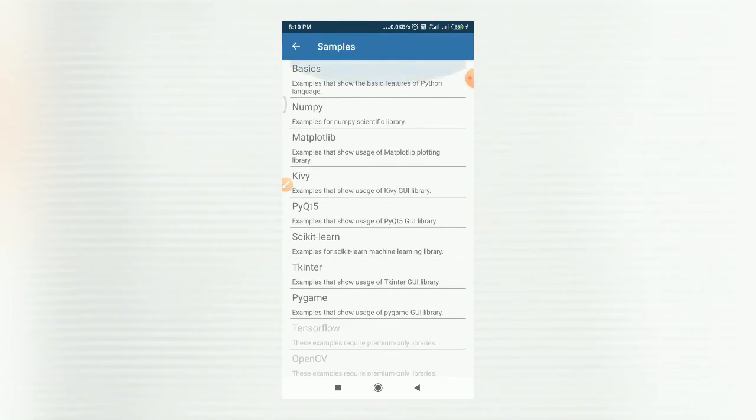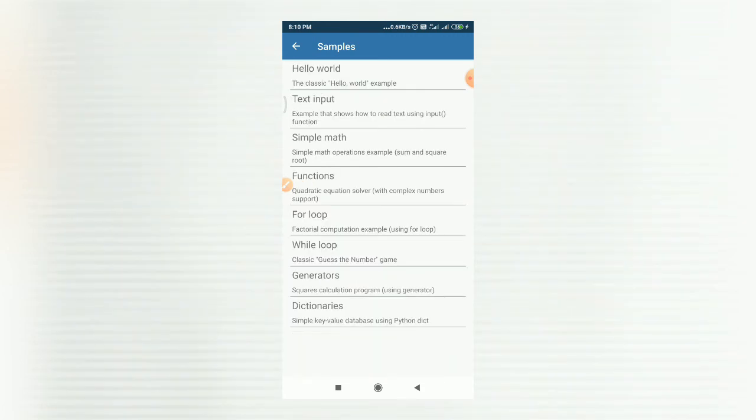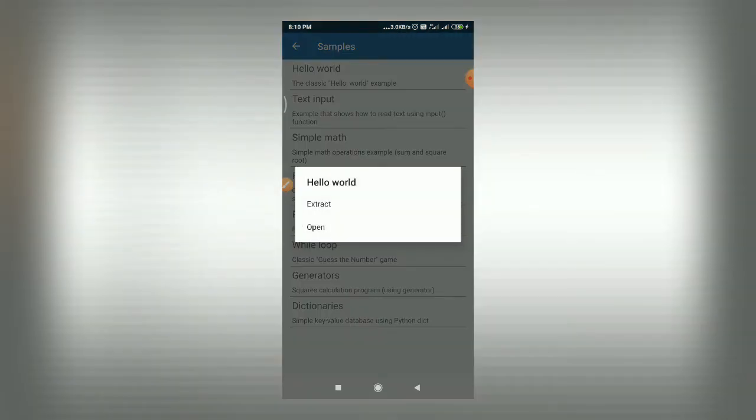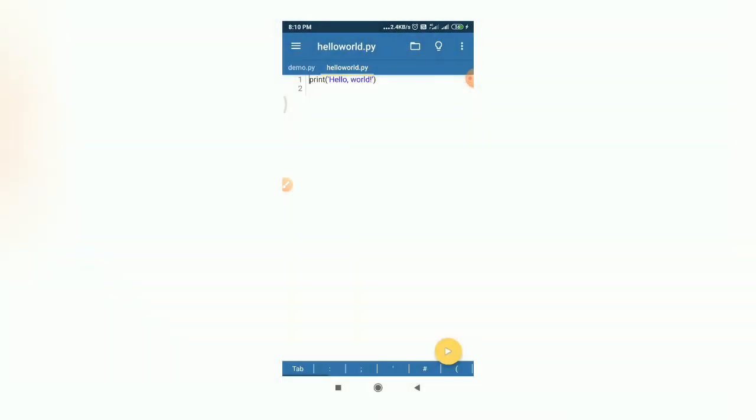Okay, so these are the categories you can observe. If I tap on basics, it will show me basic programs of Python. If I tap on this hello world, it will show me two options: extract and open. If you tap extract, it will extract the file to a given location. Or if I just click on open, it will open that hello world.py file directly in our editor.